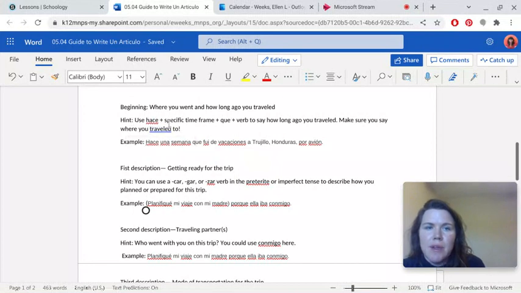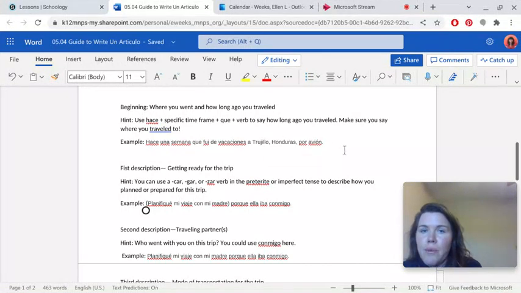You can use hace plus specific time frame plus que plus verb to say how long ago you traveled. Make sure you say where you traveled to. Hace una semana, that means a week ago. It was a week ago that I went, fui de vacaciones. Fui de vacaciones is I went on vacation, a Trujillo, Honduras. So that is just describing when you went, how long ago you went. Fui de vacaciones is I went on vacation to, and you're adding your location in there.